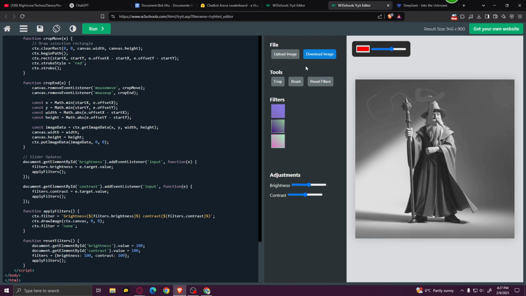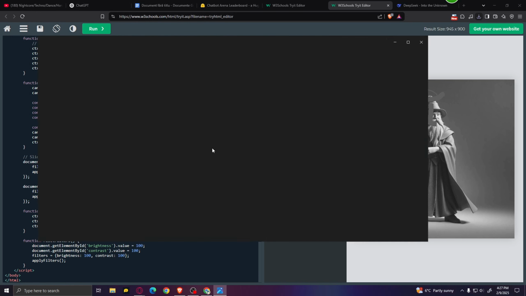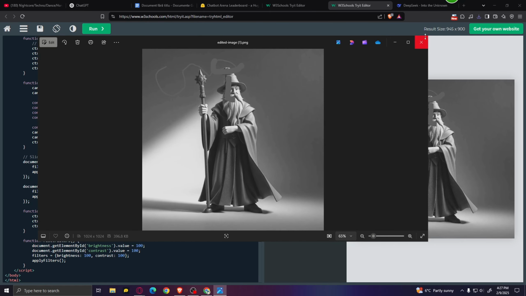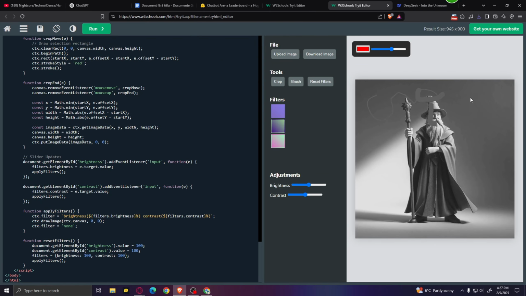Let's see if we can download the image. Okay, so it does allow us to download the image, and this is it. You can see that it did apply the filters. So yeah, that's okay. This one is also a bit broken, but what can you really expect? Let's go ahead and move on to the next test.